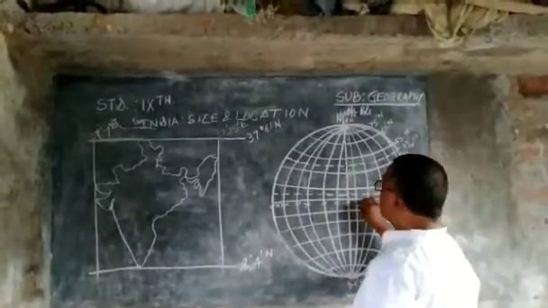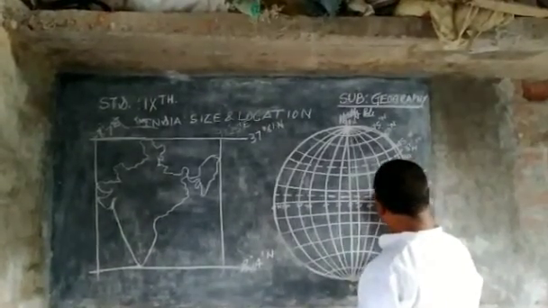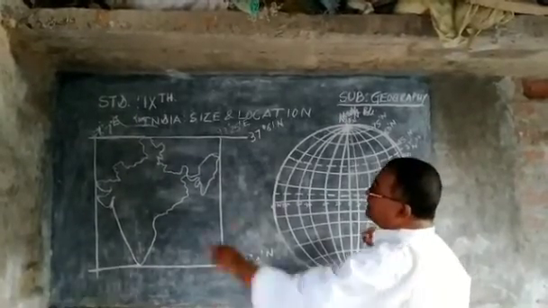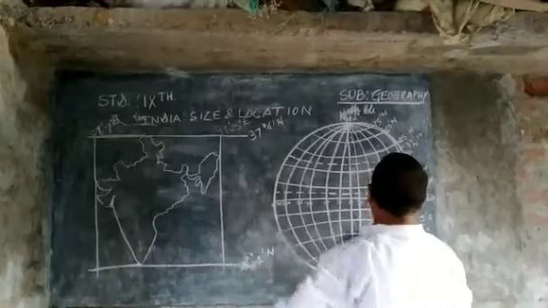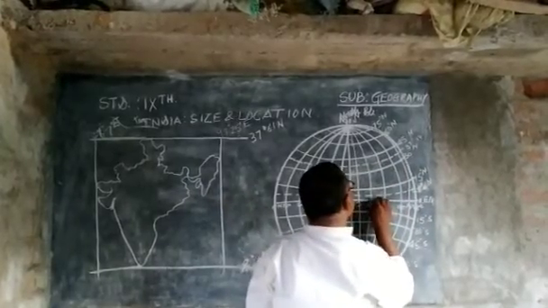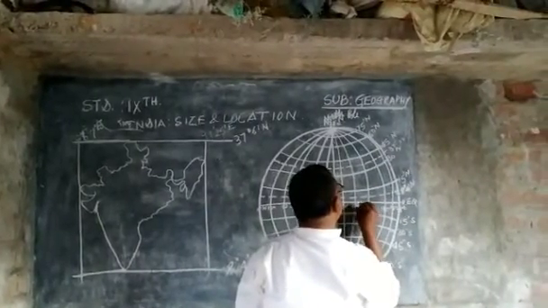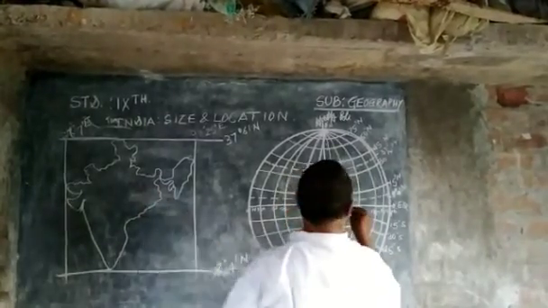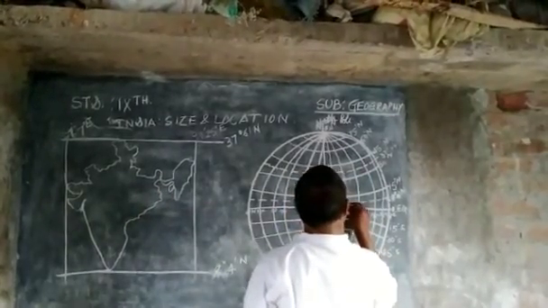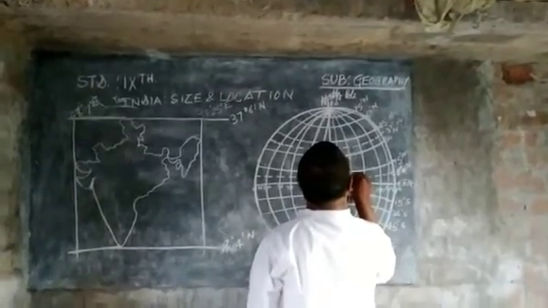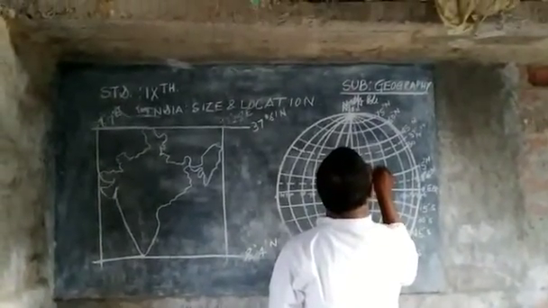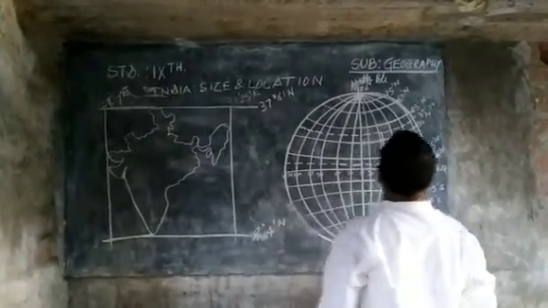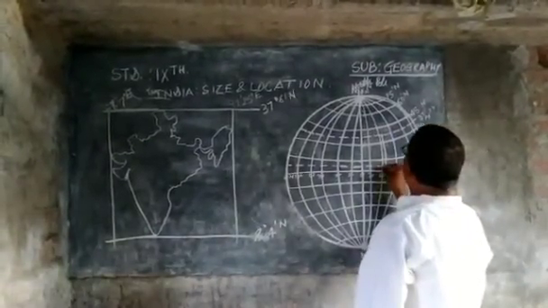It is 30 and 60. Half of this line is 75, and India extends to 87 degrees. Half of this is 67 degree and 30 minutes, and Assam is above this line. This is the starting point of the country India.